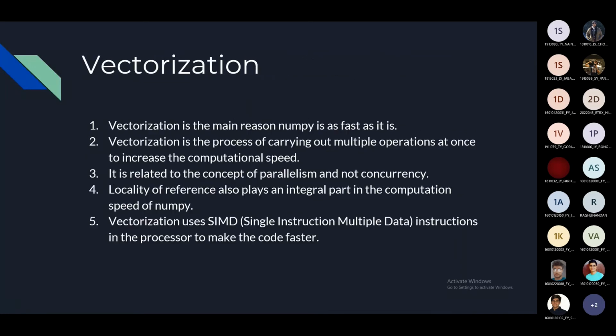Now let's go into the second and most important topic of this session, which is vectorization. Many people generally use the term vectorization interchangeably with why NumPy is fast without knowing what it actually does. Vectorization is basically the process of carrying out multiple operations at the same time. It is very much related to the concept of parallelism, and it utilizes data parallelism. Make sure you don't confuse this with concurrency.